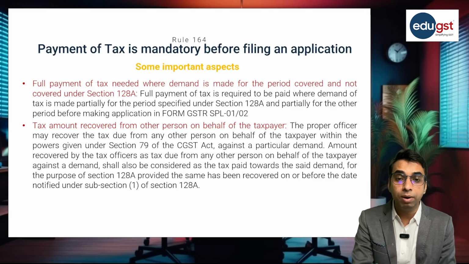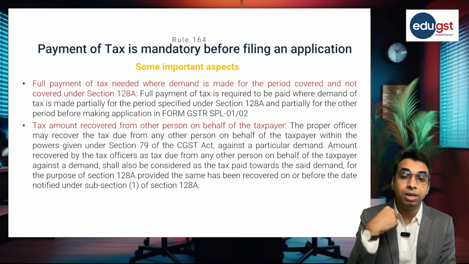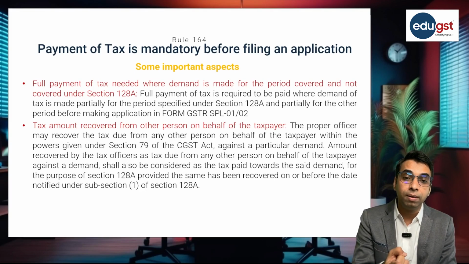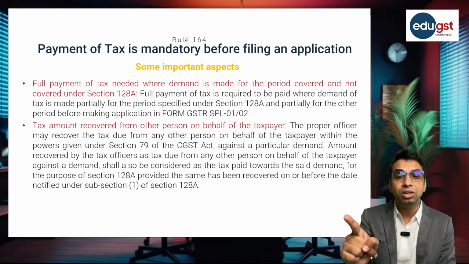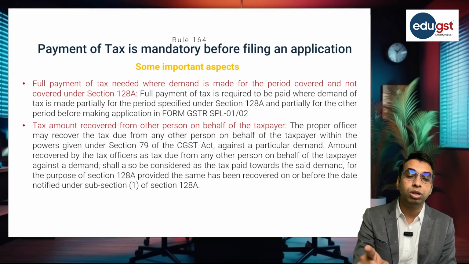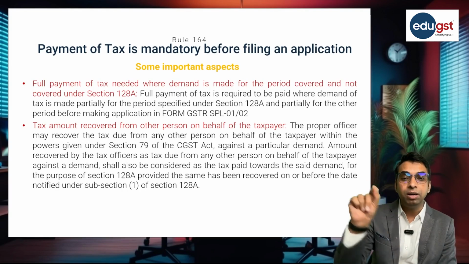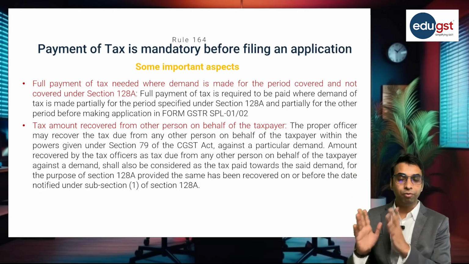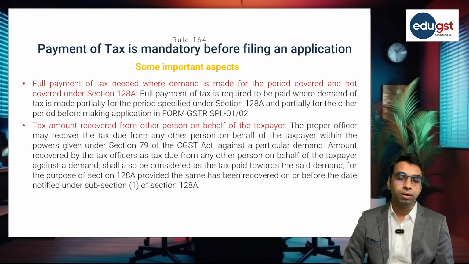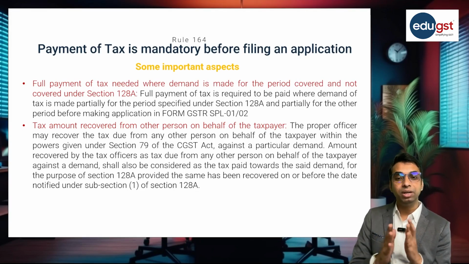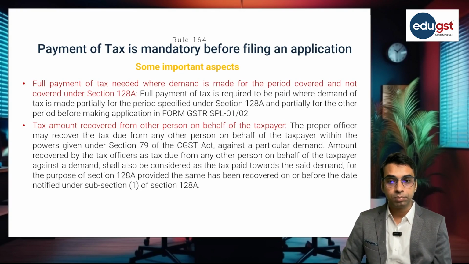So in that case, I am required to separately make the payment of interest and penalty pertaining to financial year 2020-21. Then only I am eligible to get the waiver for financial year 17-18 to 19-20.